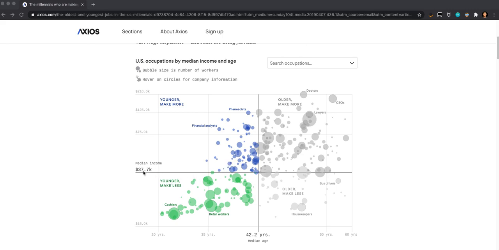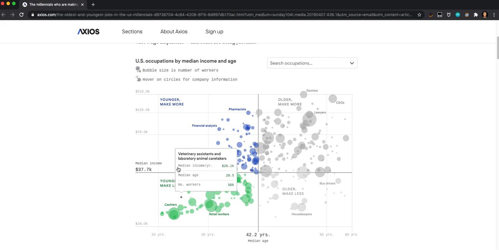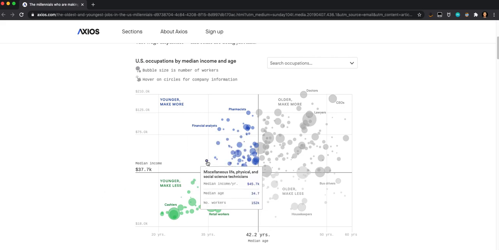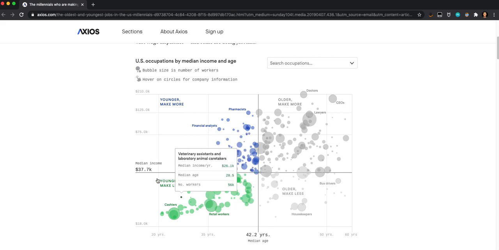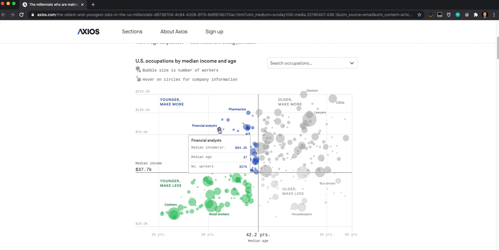And so she's specifically trying to figure out what are the jobs that put you over this median income. And it looks like there are a couple. This one here is being like a trainer or a technician. So that gets you the highest earliest, so before 35, of an income that's above the median. Then you have financial analysts, pharmacists, some other groups, physicians and assistants in here.